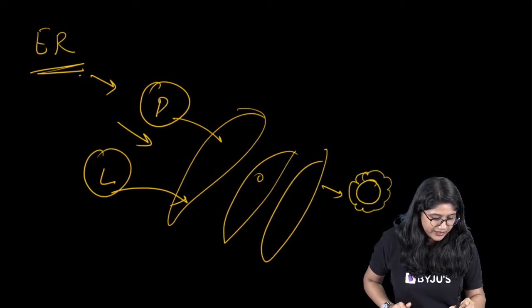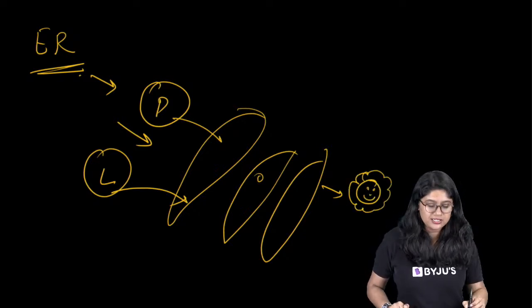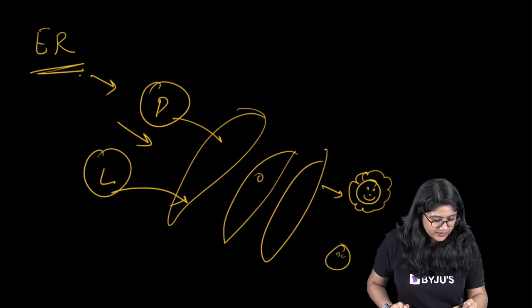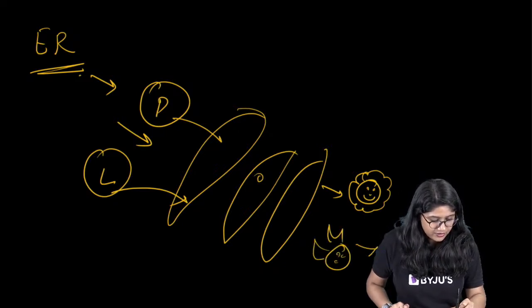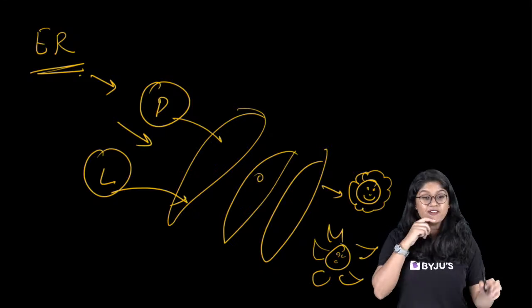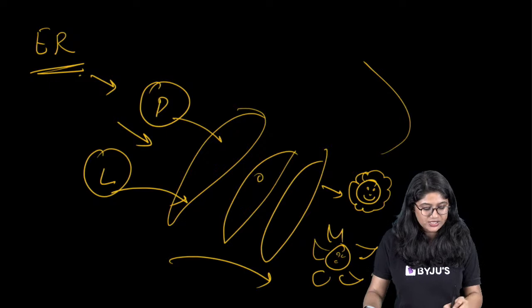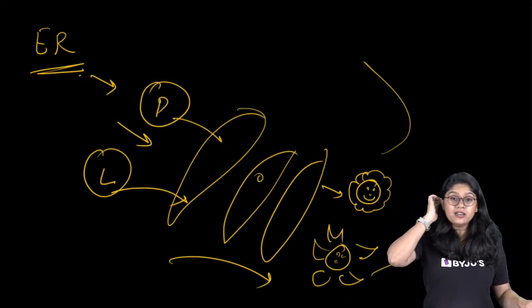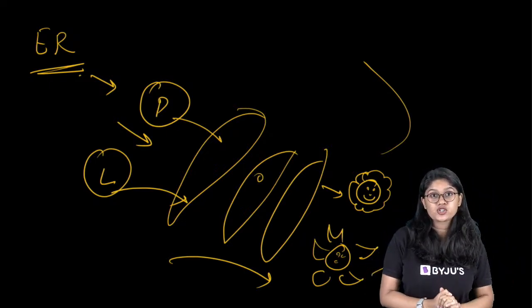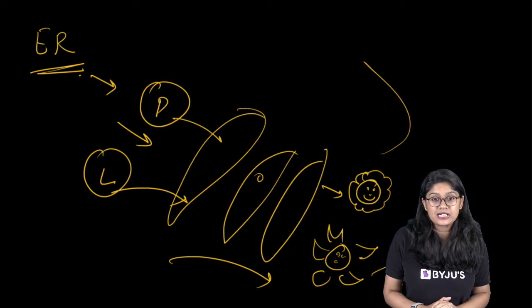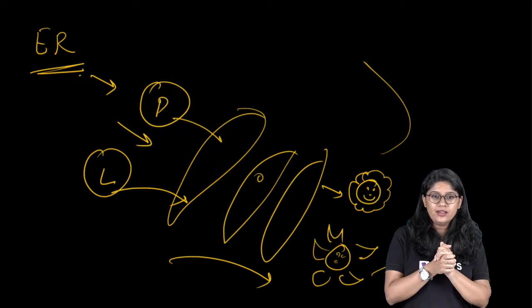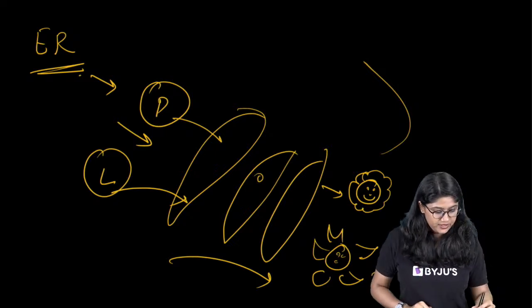Let's suppose we're making it beautiful, right? This is our protein, and this is our ER. Sorry, this is lipids. Now they have modified it. See over here the modified, and now they'll go to the cell. Everyone clear? That's the main function of the Golgi apparatus. Clear? Yes. Okay, so everyone remember this.